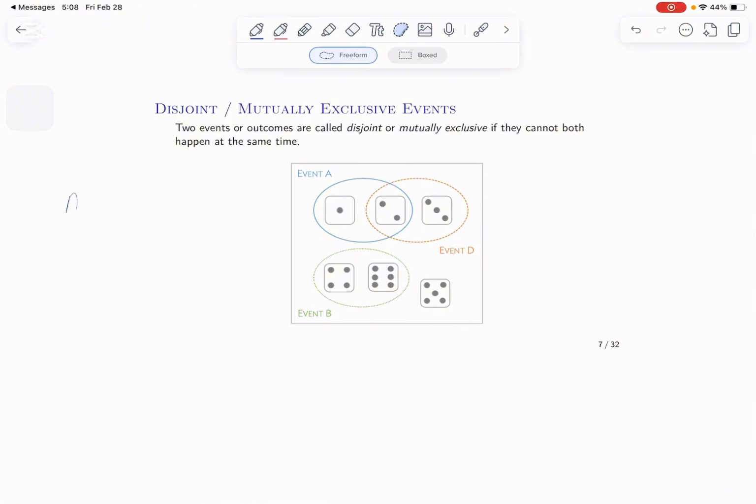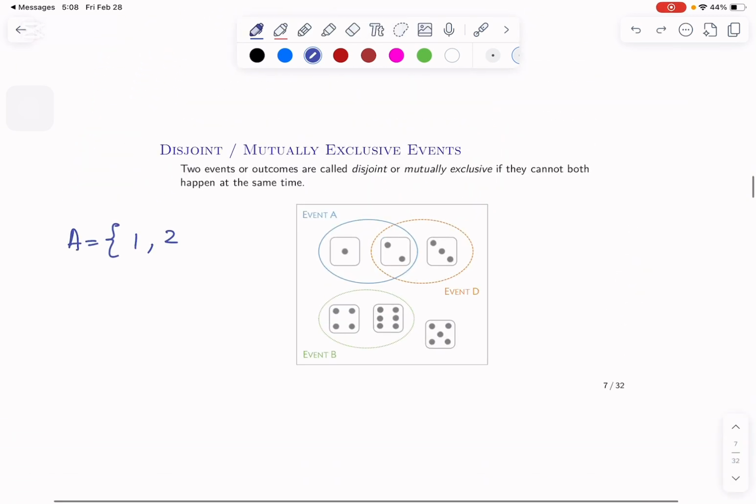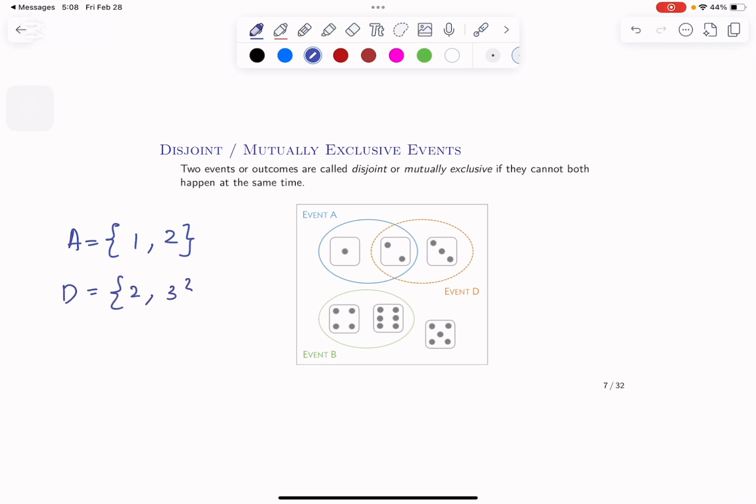They told us event A is when we get 1 or 2. Okay? I can't draw pretty brackets, which is okay. Event D is getting a 2 or getting a 3. Event B is when you're getting a 4 or getting a 6. Okay? So based on each event, they have a certain number that they're getting.